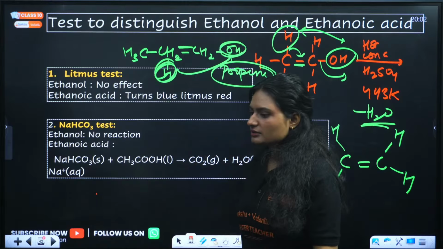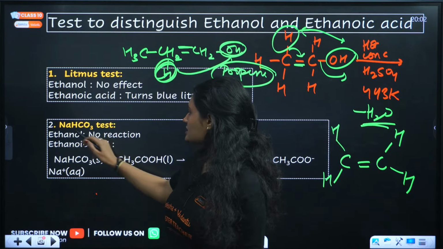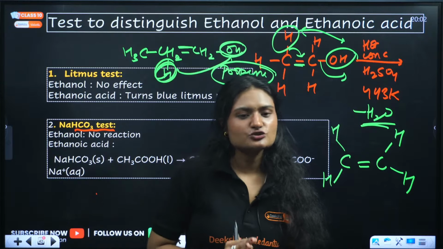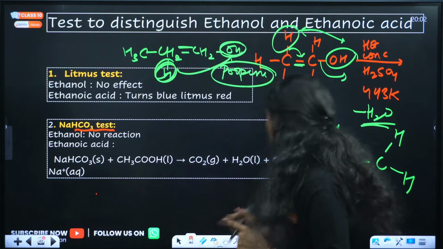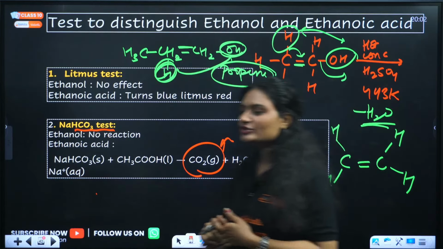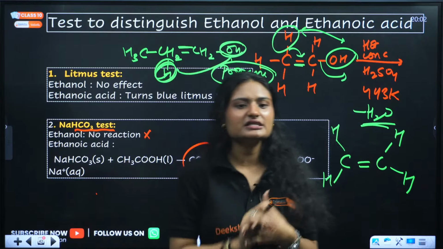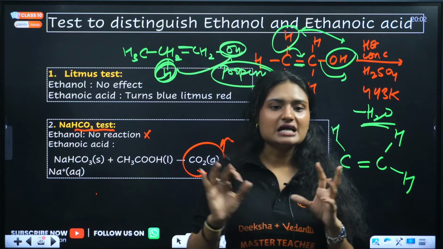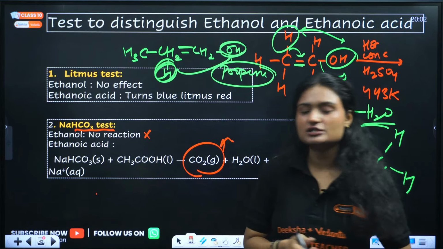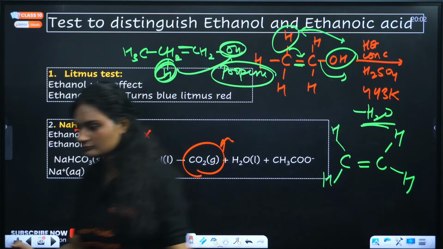Next is the NaHCO3 test, which is the sodium bicarbonate test. When ethanoic acid reacts with sodium bicarbonate, one gas is evolved. That is carbon dioxide. Carbon dioxide gas is evolved. But with ethanol there is no reaction. So that is one other test to distinguish between ethanol and ethanoic acid. Clear? Okay.